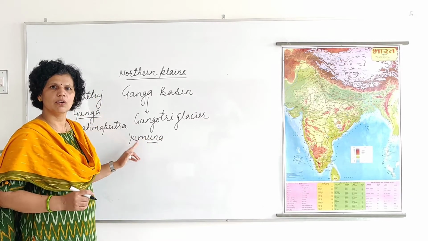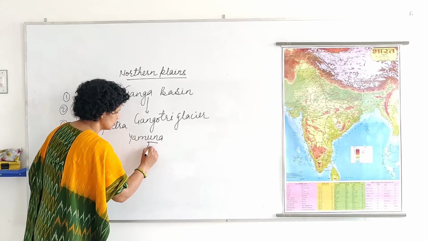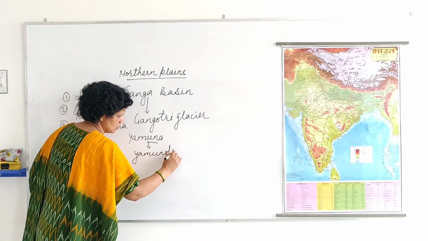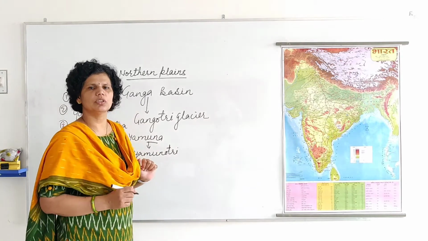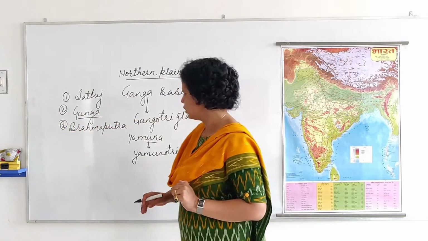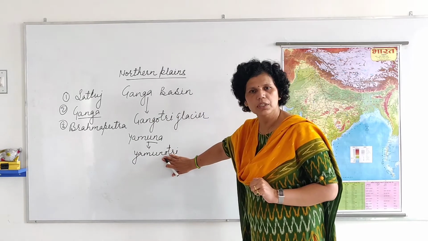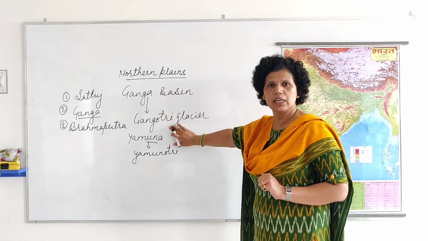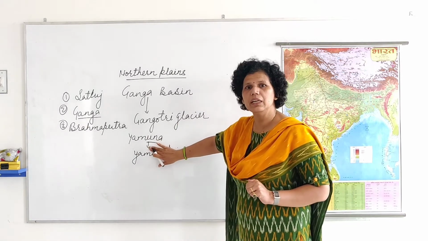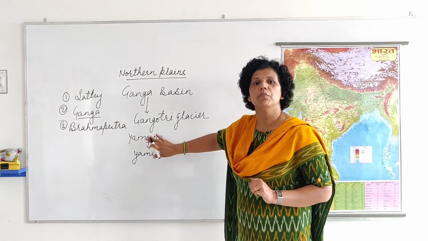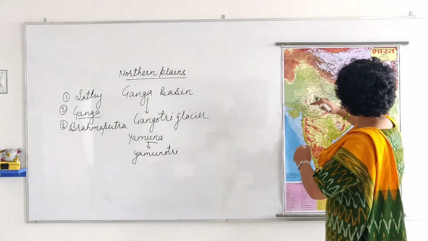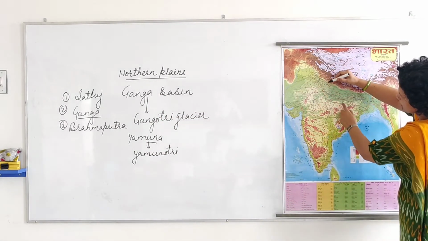This Yamuna river originates from Yamunotri glacier, and Ganga originates from Gangotri glacier. Yamuna is not the main river; it is a main tributary of river Ganga, and both of these flow here.